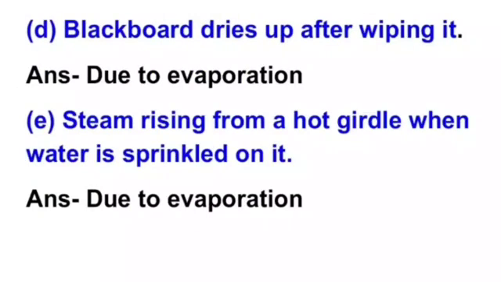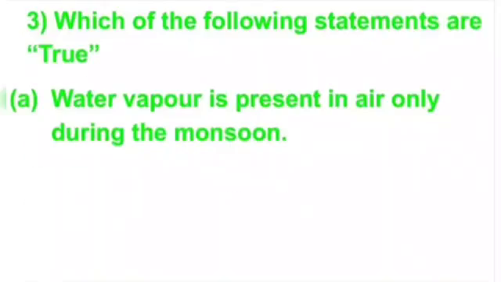Okay. Now D part is blackboard dries up after wiping it. So what is the reason why the blackboard dries up? It is due to evaporation. Because when the water comes in contact with the warm air, then all the water changes into water vapors and the blackboard dries up. Next part is steam rising from a hot kettle when water is sprinkled on it. It is also due to evaporation. Steam rising is due to evaporation.